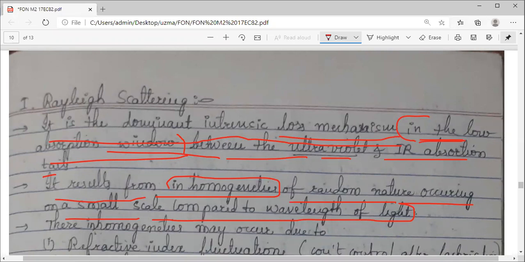They occur on a very small scale compared to the wavelength of the light propagating in the optical fiber. This is the major difference between Rayleigh scattering and Mie scattering. In Rayleigh scattering, the non-uniformities in the structure are on a small scale, a very small amount compared with the wavelength, but in Mie scattering they are very large, comparable with the wavelength of the light.